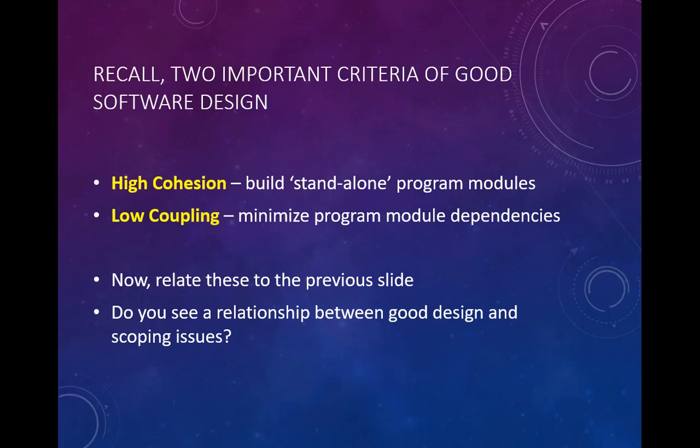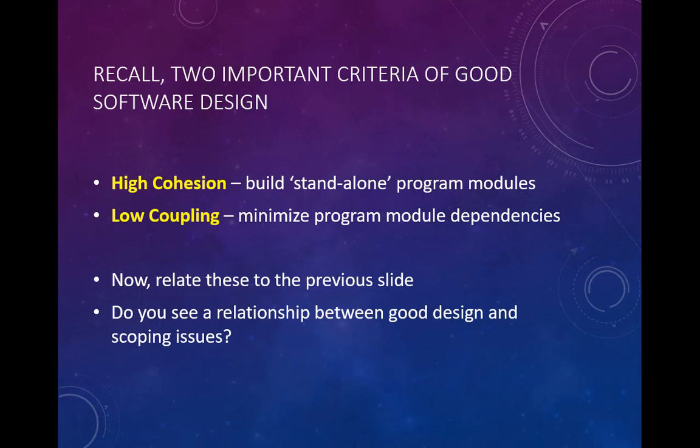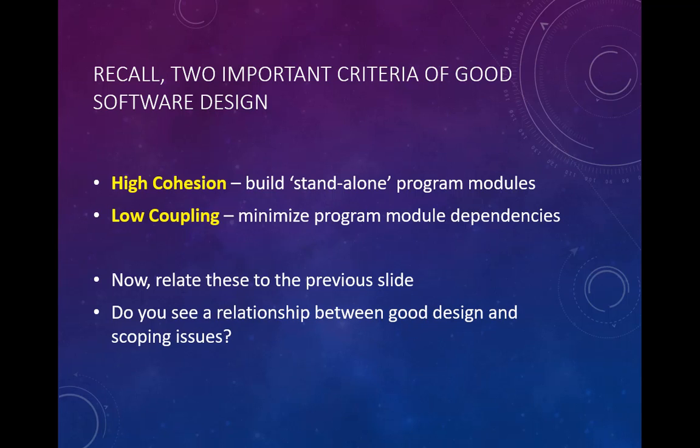So when we want to write good software, recall that we want to always take into consideration these two goals. One, high cohesion. Each unit of the program, we want it to stand alone as a program module. Don't do things that are unrelated in one particular module or unit of code.